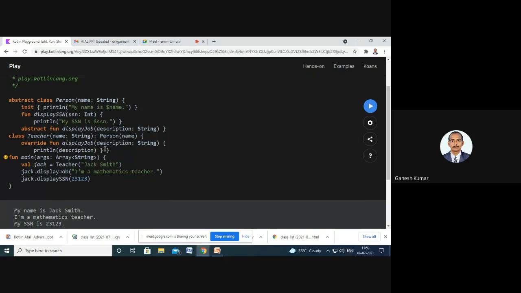The override keyword will help to override the method that is declared inside the class Person, and with the help of the object created for that particular class, we are accessing the display job method by overriding the function.